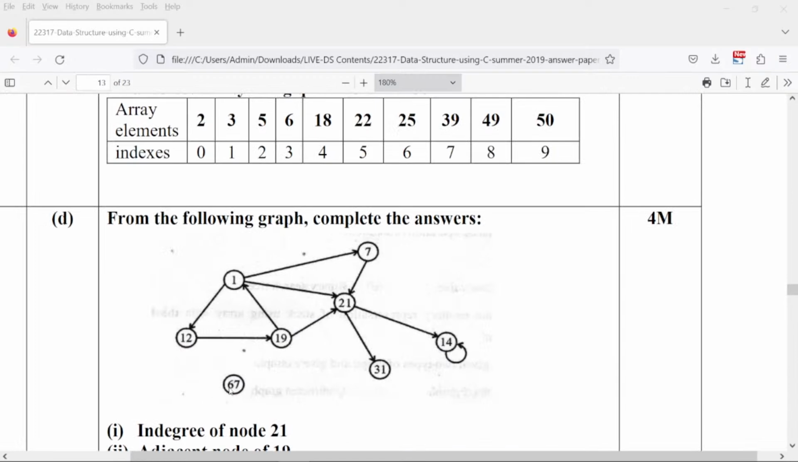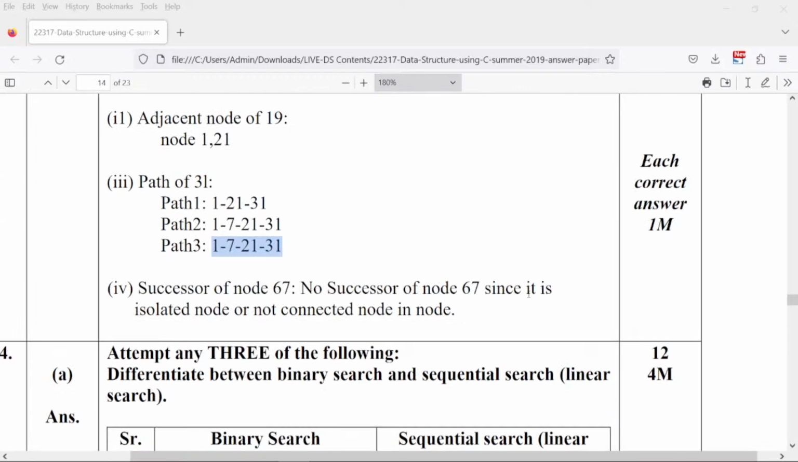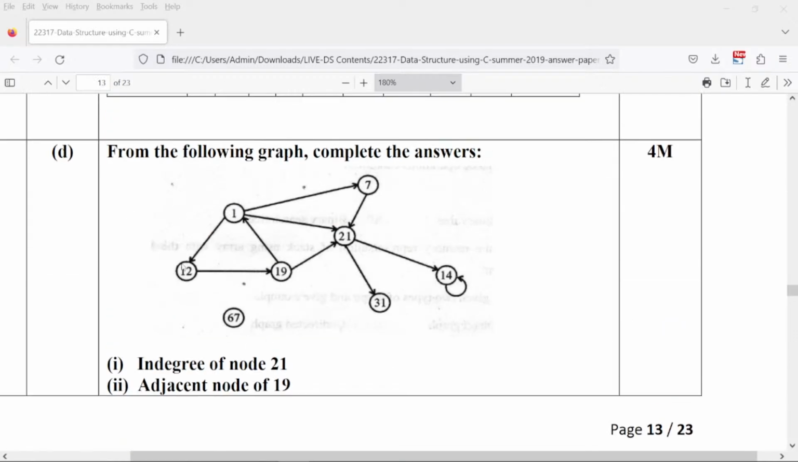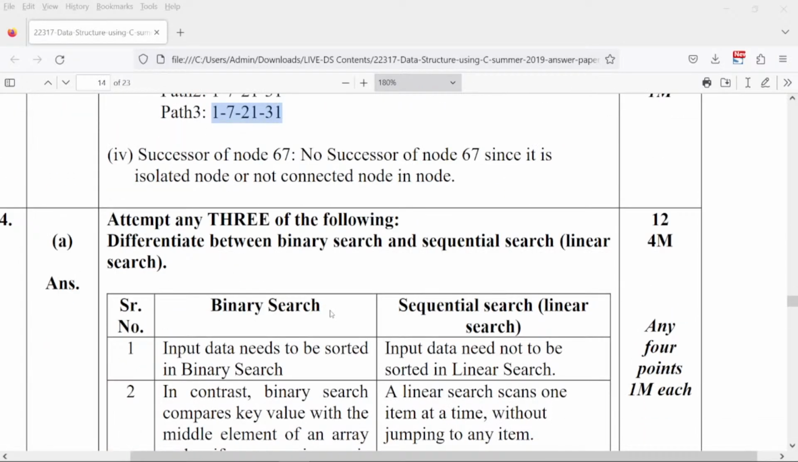What is the successor node of 67? I told you at the start what a successor is. Successor means child. Does 67 have any child? No. So there is no successor, since it is an isolated node and not connected anywhere. It has no child at all. So we will say it has no successor. I hope this question is clear to all of you. If this is clear, please let me know whether I can move ahead or not.